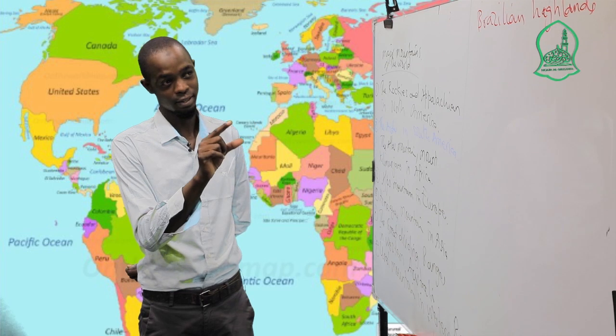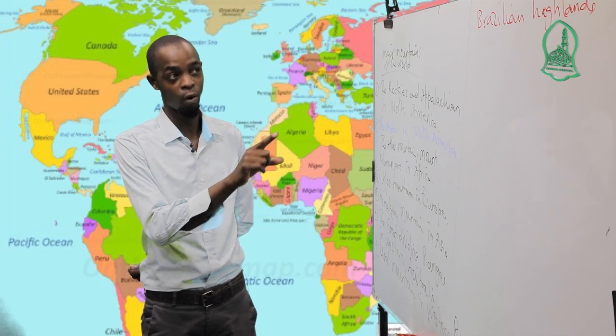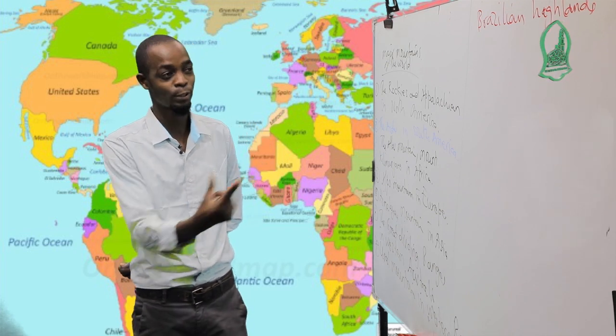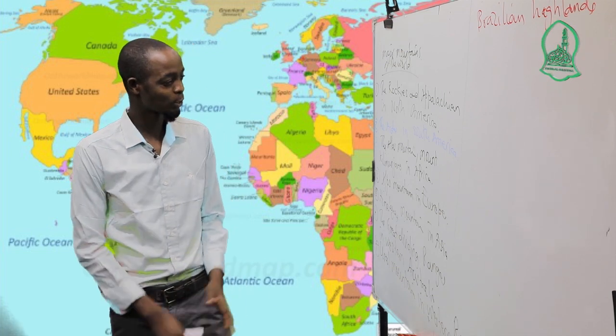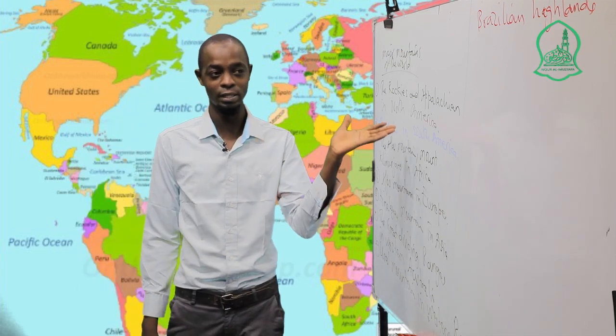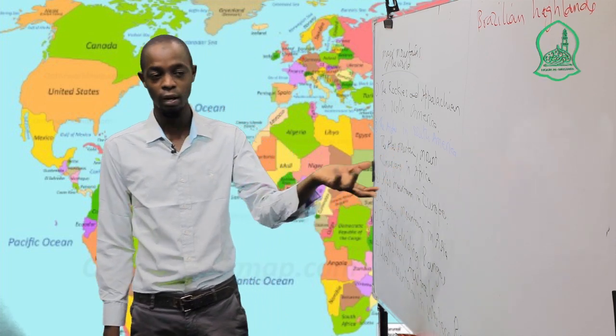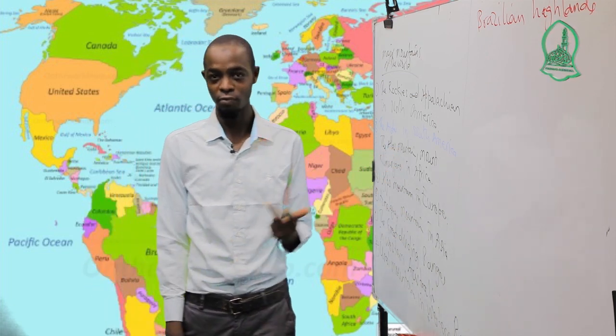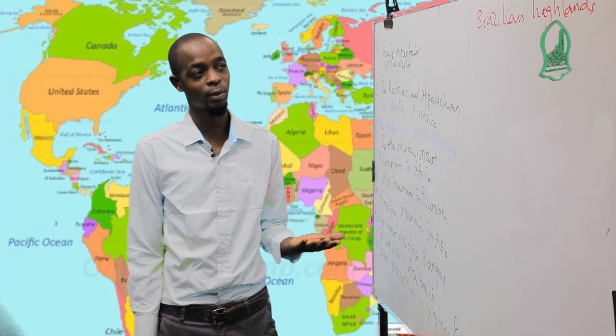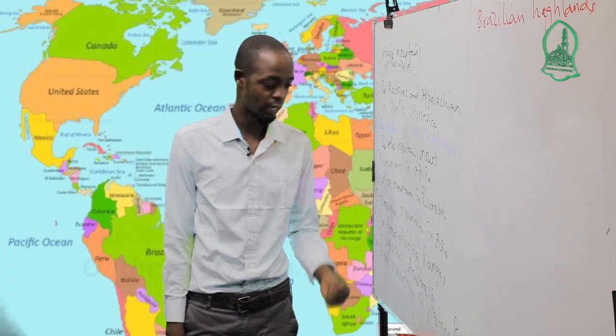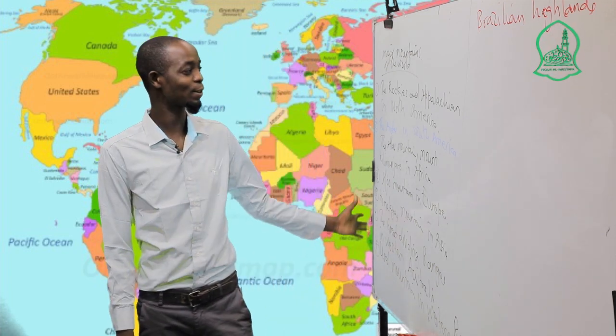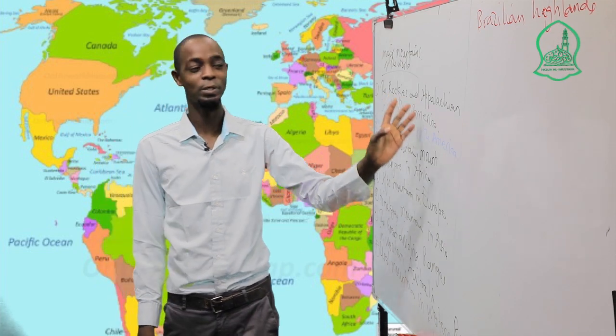That is the criterion or qualification for a highland to be called a mountain. You also have to know the types of mountains: block mountains, fold mountains, volcanic mountains, and residual mountains. And also you have to know the major mountains in the world.